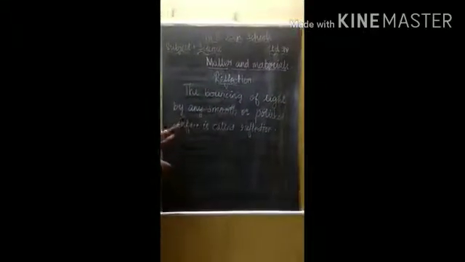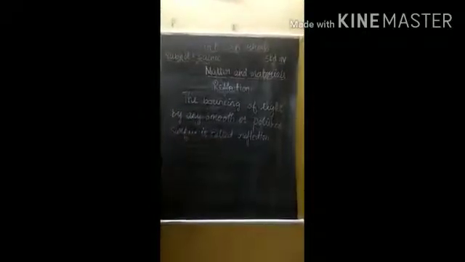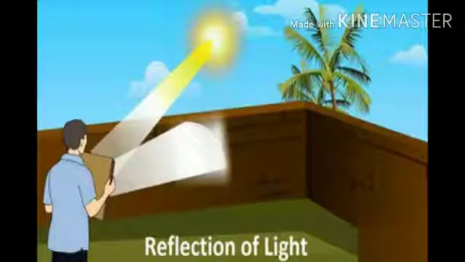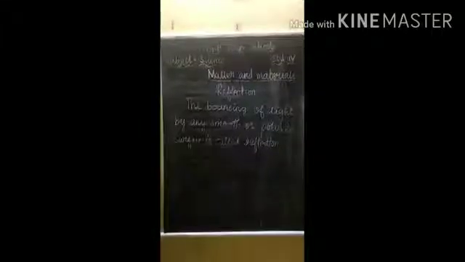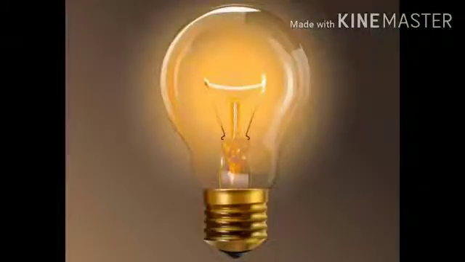We are going to see about the reflection. What is meant by reflection? The bouncing of light by any smooth or polished surface is known as reflection. That means it reflects the light. When light falls on the object, it will bounce back to us. That is known as reflection. We see the world around us with the help of light. Where do we get light from? We get light from the sun. That is the natural source. Other than that, we are getting light from the electric bulb and lamp also.